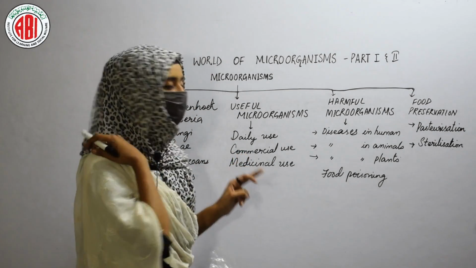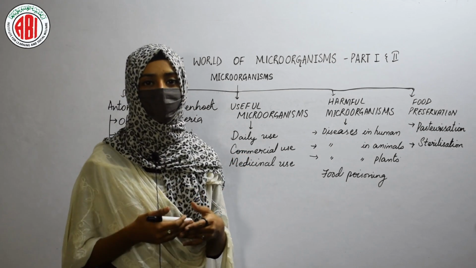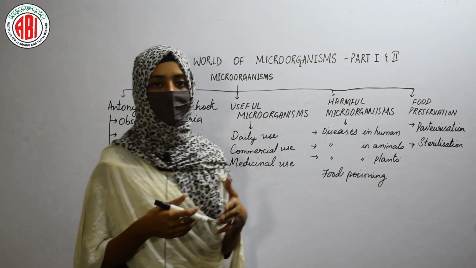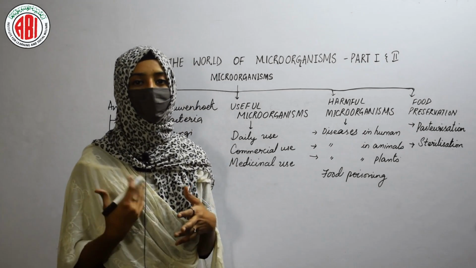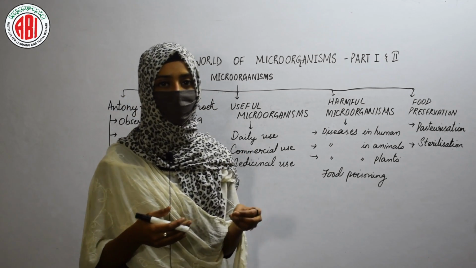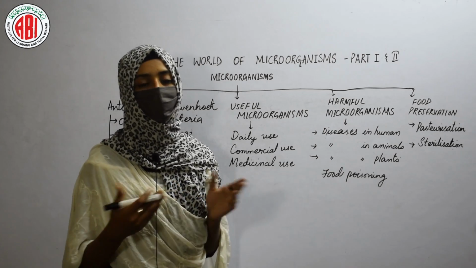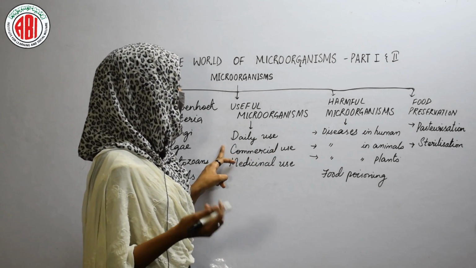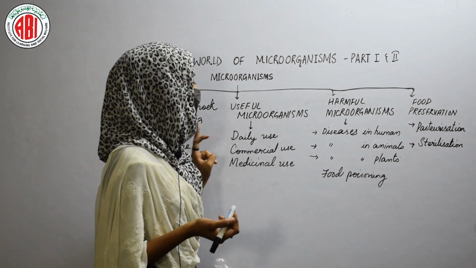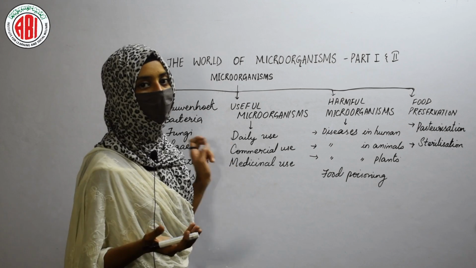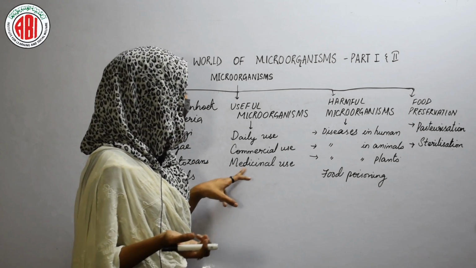And commercial use means in the preparation of alcoholic beverages. Whatever the sources of sugars that can be used, the different microorganisms like yeast feed on those sources of sugar, and they convert that sugar into alcohols, and this process is called fermentation. So commercial use means we can take the example of the process of fermentation that is possible only by the action of microorganisms.